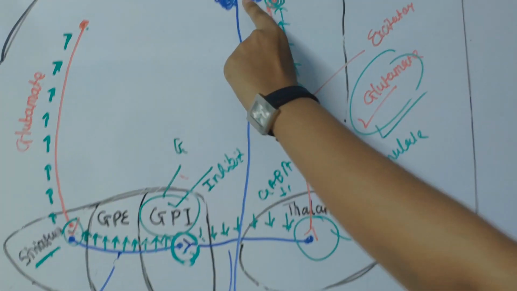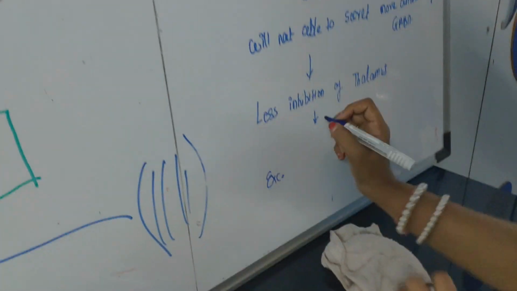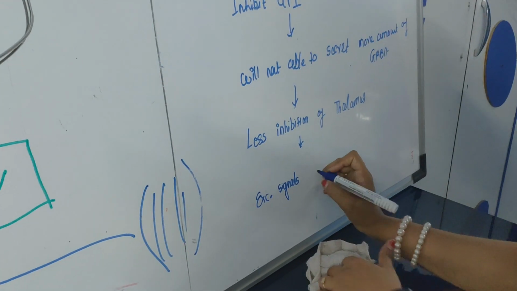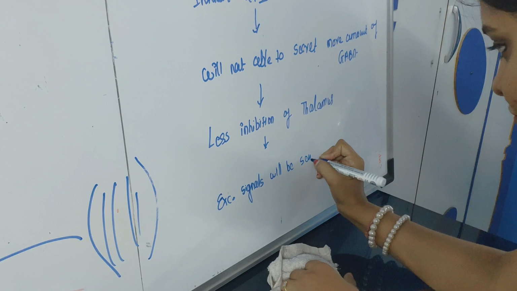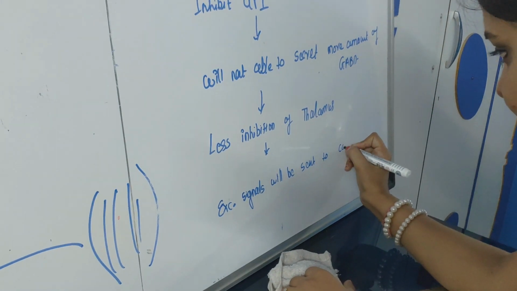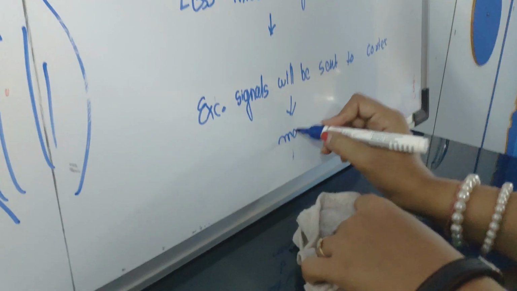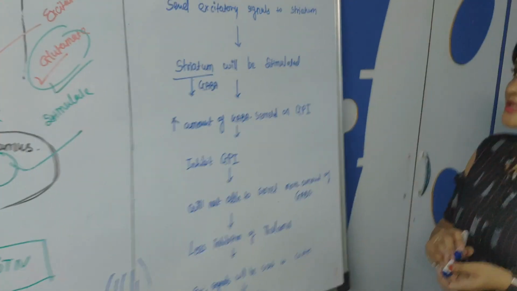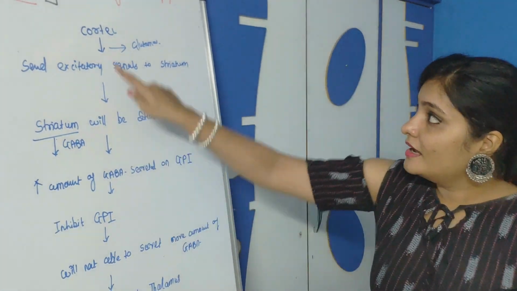And because of less inhibition of the thalamus, excitatory signals will be sent to the cortex and movement can take place. Fine. So this is all about the direct pathway.